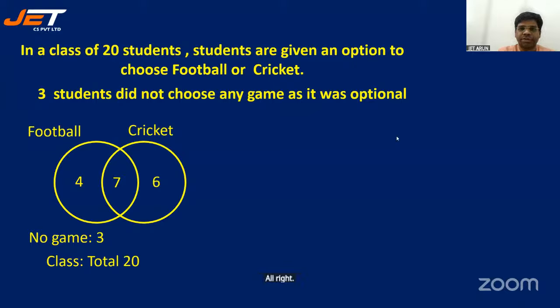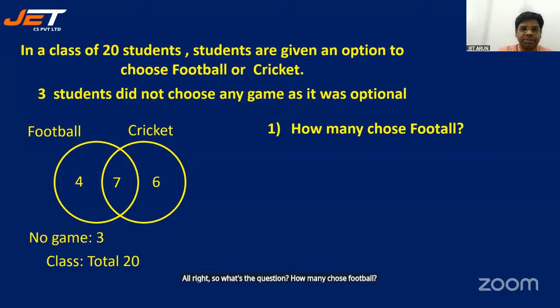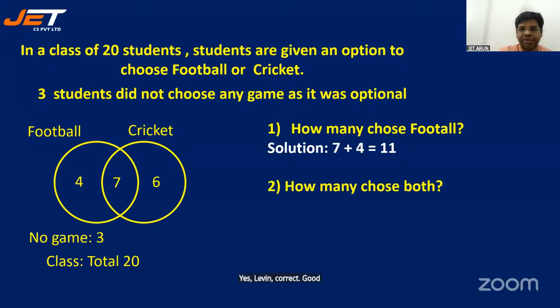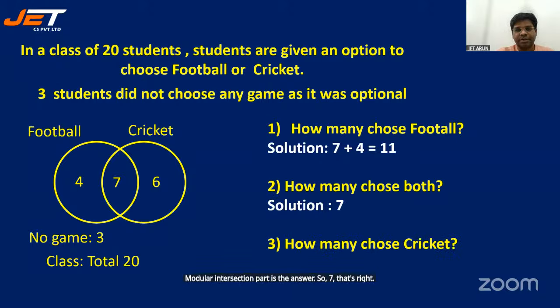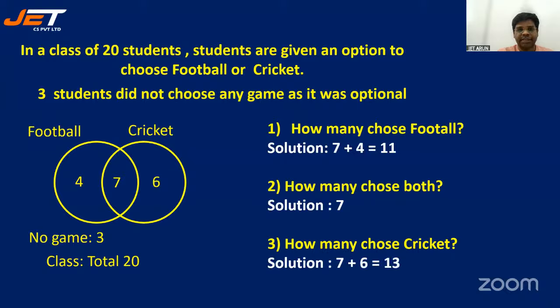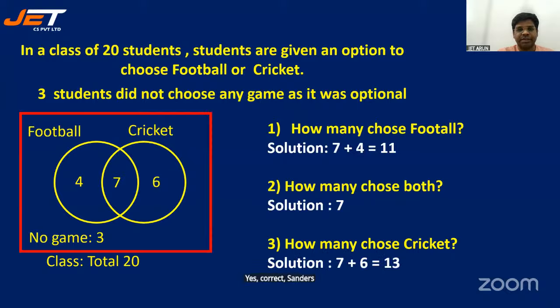All right, so what's the question? How many chose football, students? Is it 4, 7, or 6, or 11? Yes, 11, correct. Good. 7 plus 4 is 11, good. How many chose both? Not only play. Is it 4, 6, or 7? The intersection part is the answer. So 7, that's right. How many chose cricket, students? How many play cricket? Yes, correct. 7 plus 6, 13.